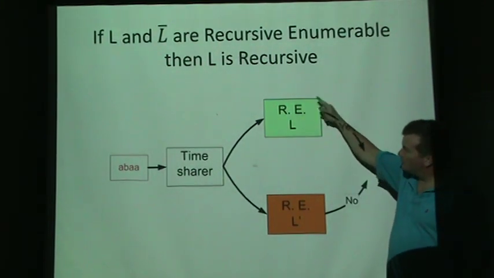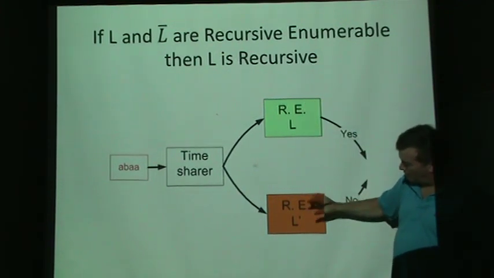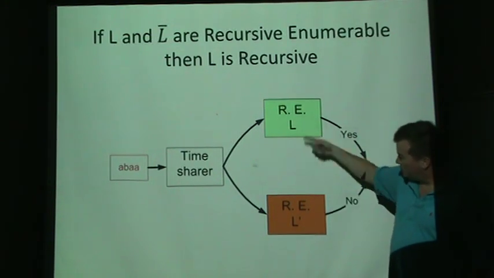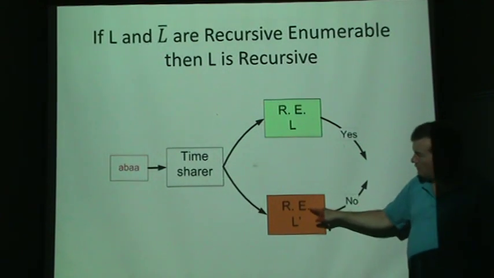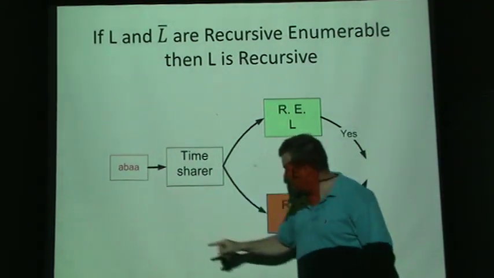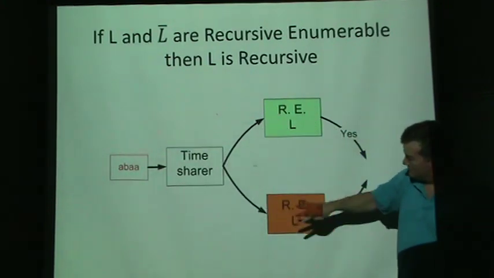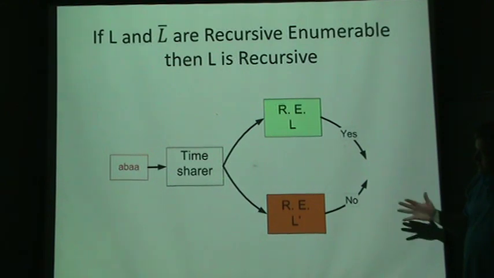If this thing can recursively generate all the members of the language, and this thing can recursively generate all the members not in the language, eventually one of these two machines is going to match this. And if this one finds a word that matches this, then have this thing answer no. So this is the overall design of a machine.